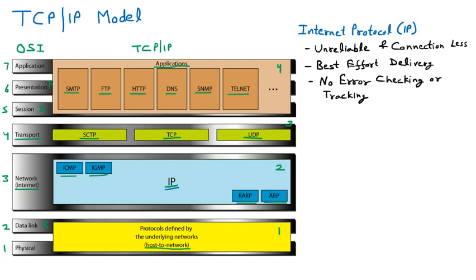Then one more important thing: the data inside the IP which we are sending is called a datagram. Just like we have bits and packets, similarly here we have the datagram. So here we transport data in packets, and those packets are called datagrams.